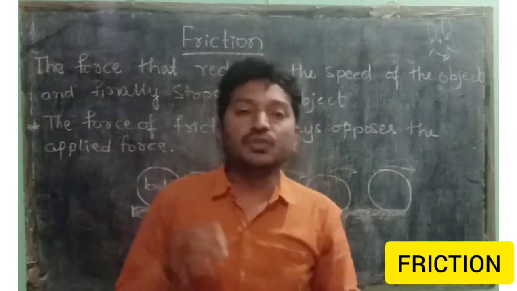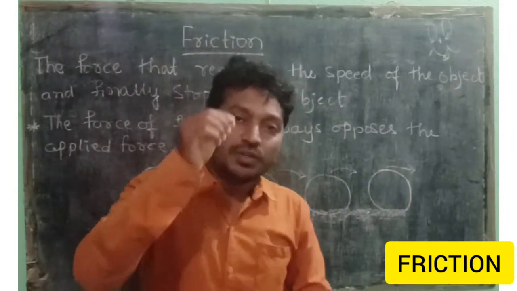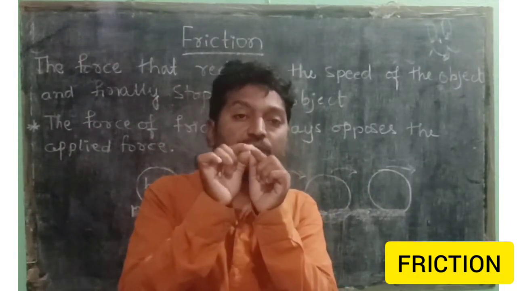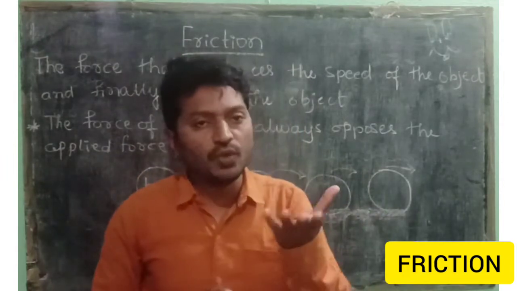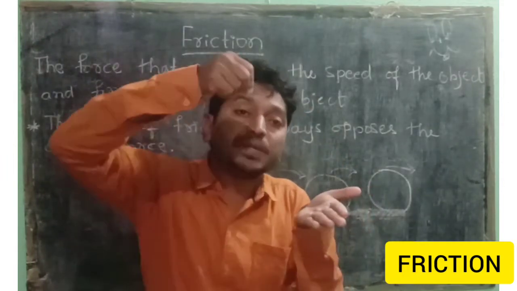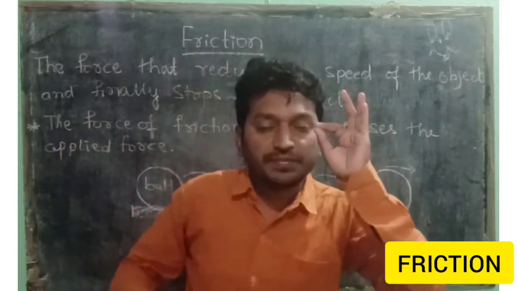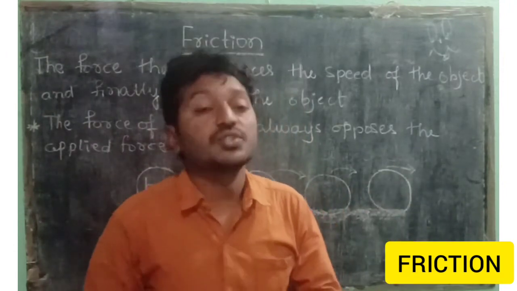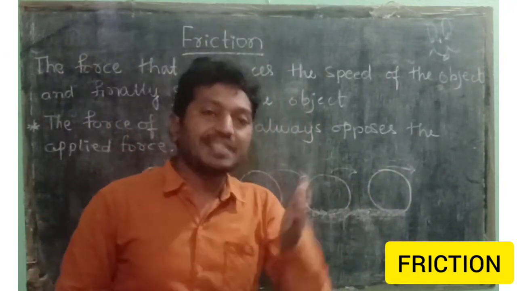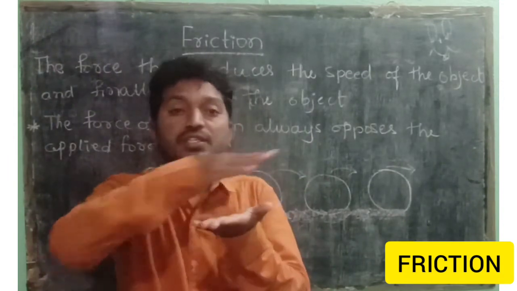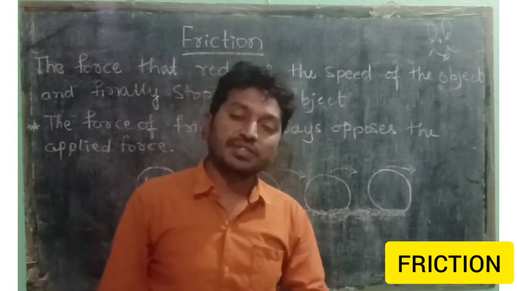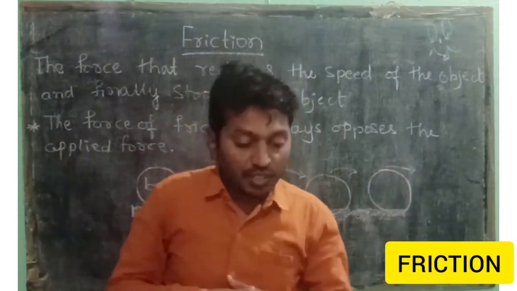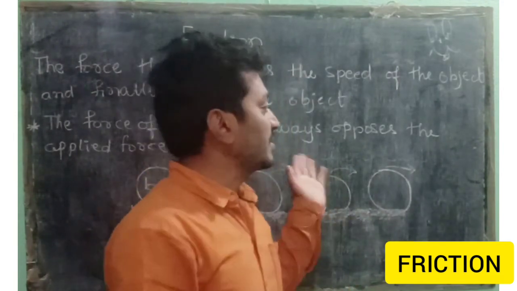If you are using a pencil and write continuously, the lead gradually becomes less, and again you have to sharpen the pencil. Do you know why? There is friction between the paper and the pencil, right? In this way, friction is present almost everywhere. Especially, friction is less on plain, soft and smooth surfaces, but friction is much more on rough surfaces. So in day-to-day life, we experience friction.